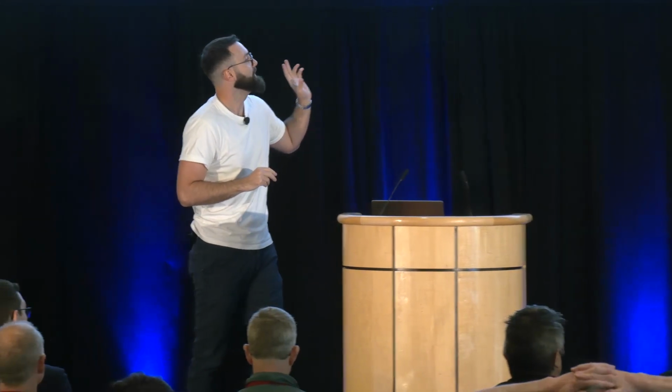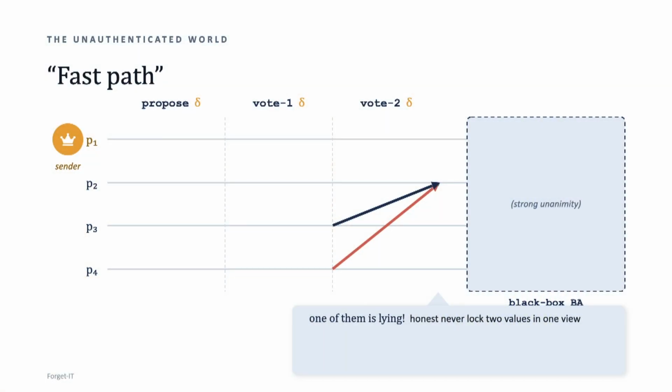Okay. But is there something that we can figure out if I actually received two different conflicting vote 2 messages? Well, I can figure out that at least one of these two guys is lying. Remember, it is impossible for correct processes to issue two different vote 2 messages because of the quorum intersection.